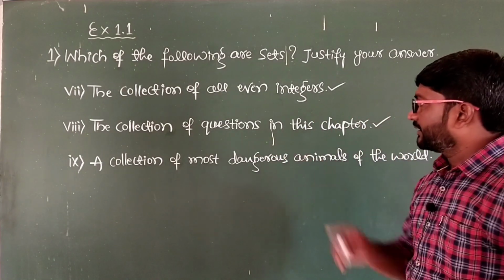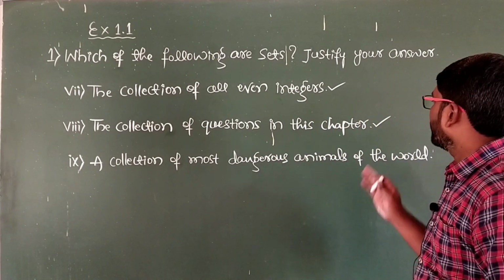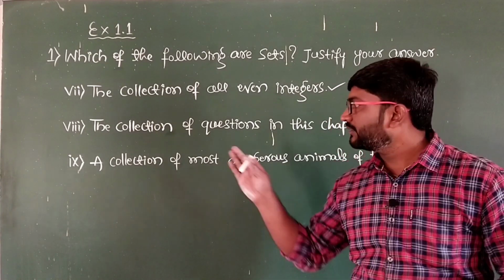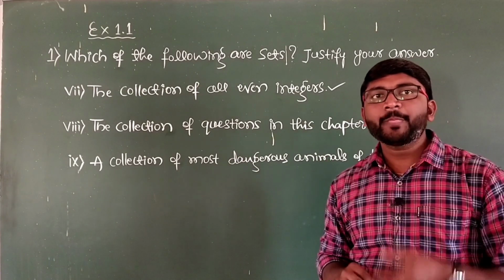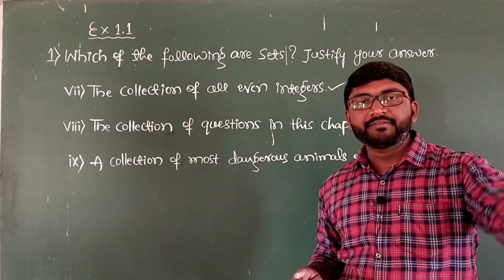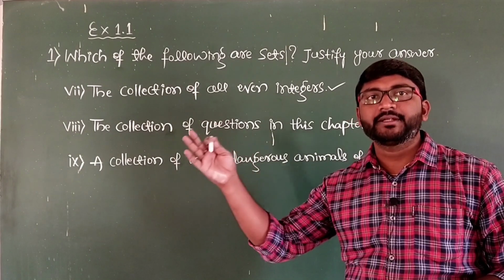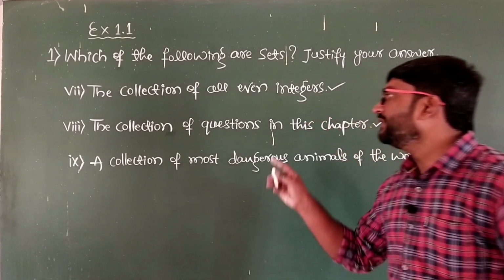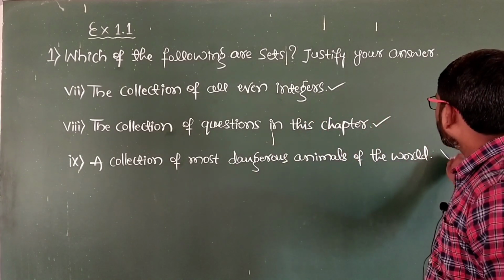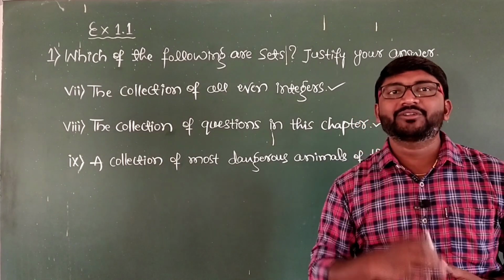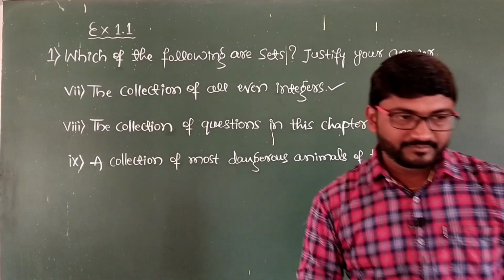Then a collection of most dangerous animals of the world. This statement is ambiguous, so it varies from one person to another person. If I make the list, it will be different, and if another person makes the list, it will be different. The criteria may change from person to person. That is why the ninth one is not a set. So this is the first main question, and then we'll move on to the second main question.